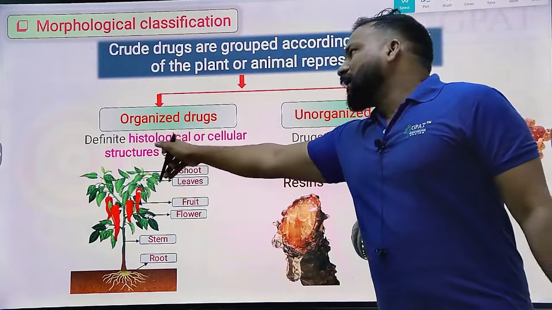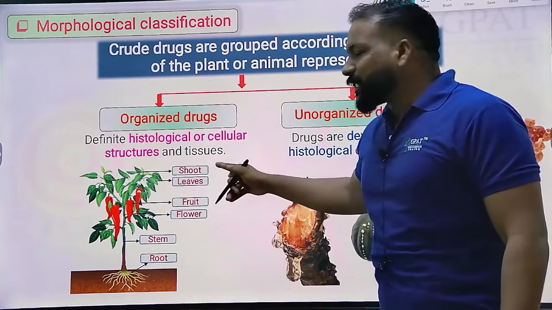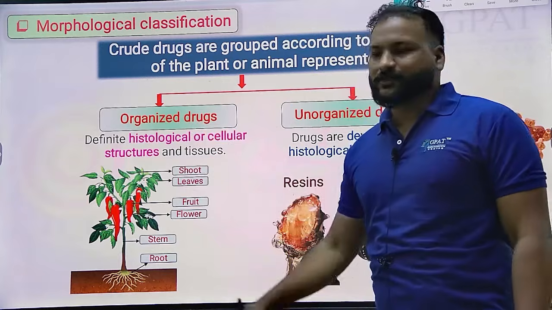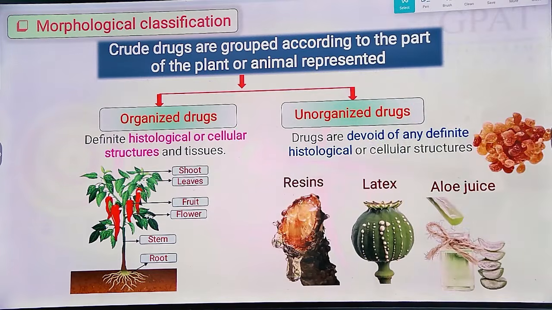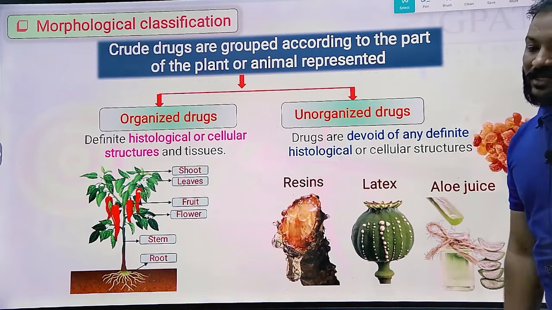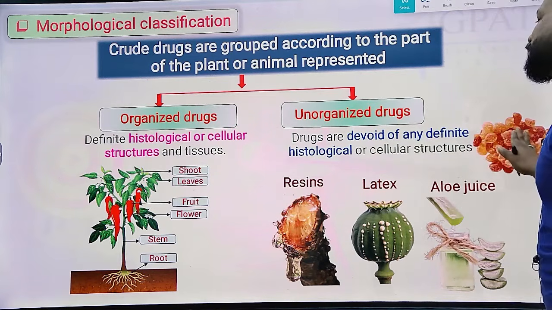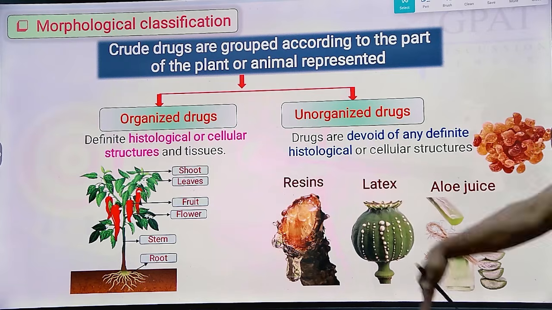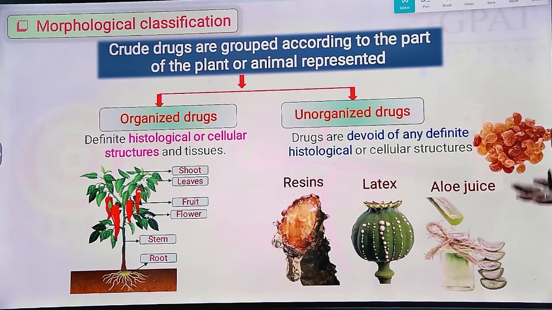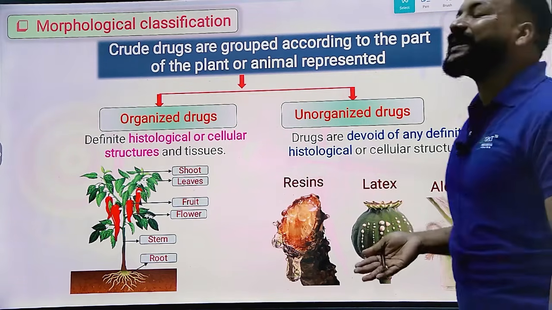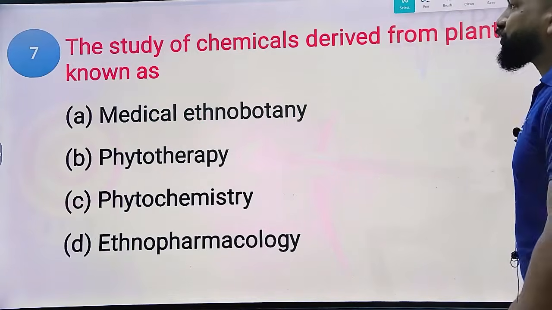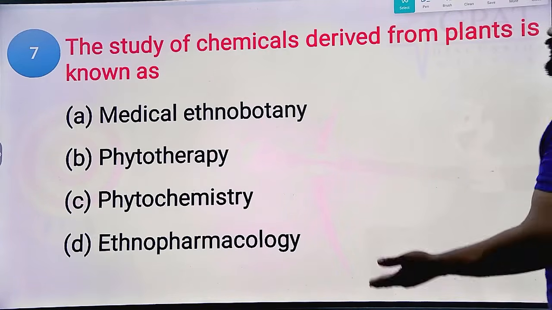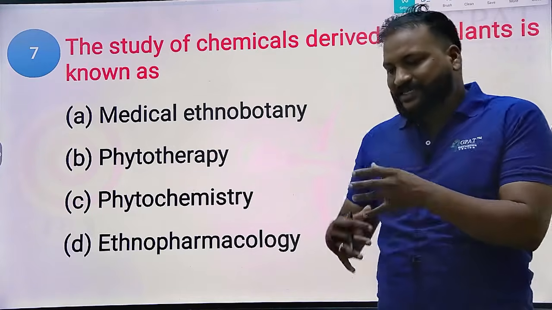Organized drugs do contain cellular structures and histological structures. These are the examples: shoots, leaf, every part of the plant. Whereas unorganized drugs do not contain any type of cellular structure. That's the reason resins, latex, aloe juice, extracts, milky gum exudates, all of these come under the unorganized drugs. Next question.